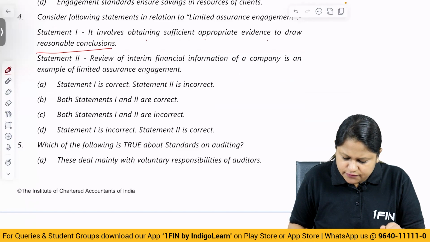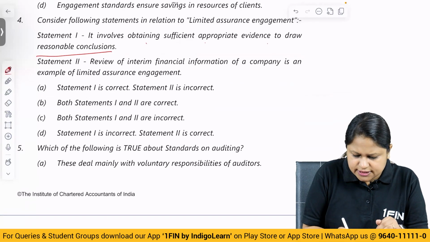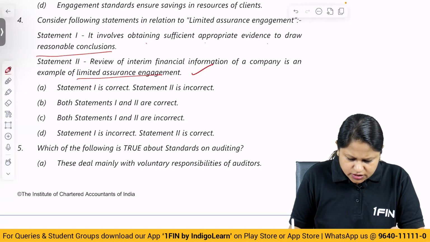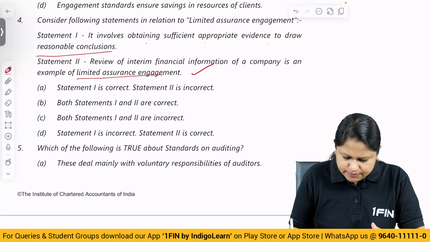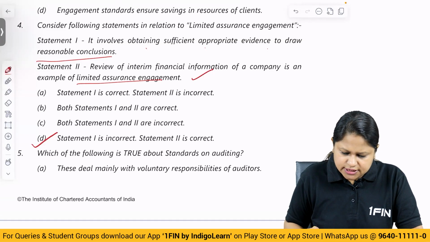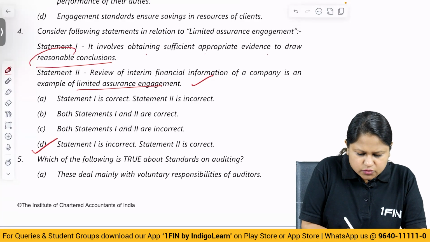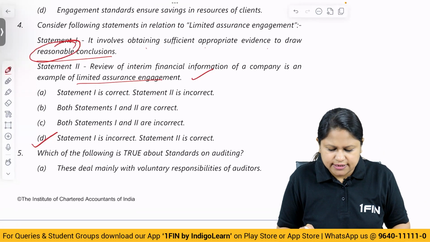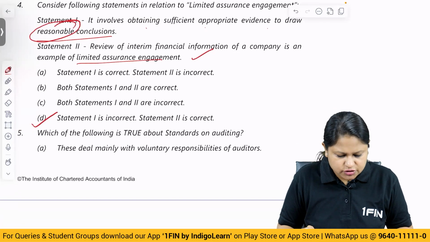Review of interim financial information of a company is an example of limited assurance. This is correct. So statement 2 is correct, statement 1 is not correct. Statement 1 is incorrect, statement 2 is correct. Answer is D, because statement 1 talks about drawing a reasonable conclusion, no, it is limited assurance. And statement 2 is correct. Interim financial information checking is obviously limited assurance.